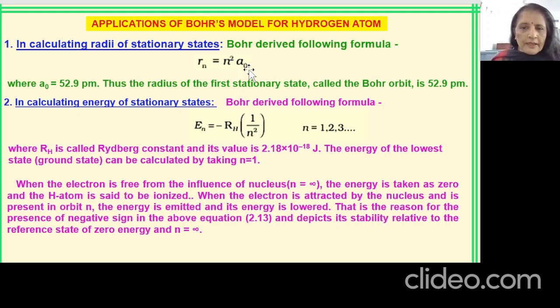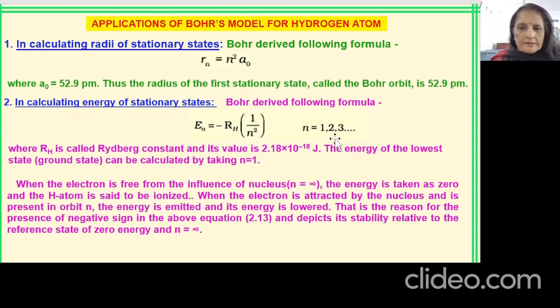So Bohr derived the formula En is equal to minus RH times 1 upon n square. n will again be the orbit number. n always stands for the principal quantum number, that is the orbit number. Here RH in terms of joules is 2.18 into 10 to the power minus 18 joules. So if you want to find the energy of the first orbit, you will get the value of RH as the energy, because 1 upon 1 square will be 1 only. Like this you can find out the energy of the various orbits.